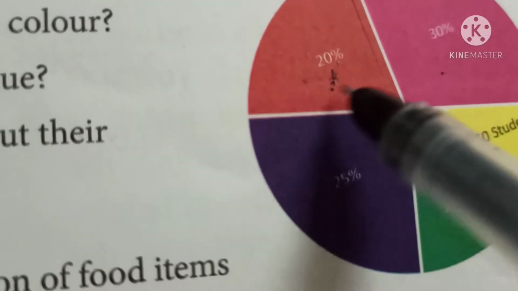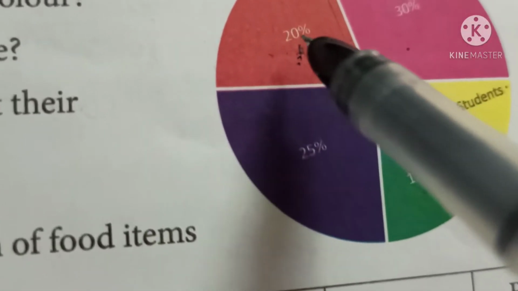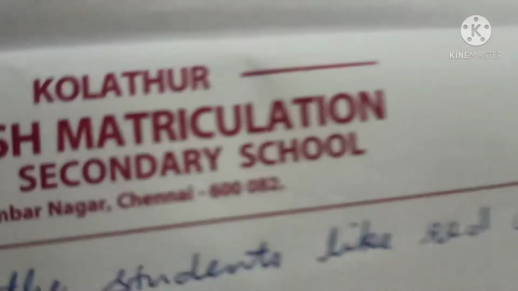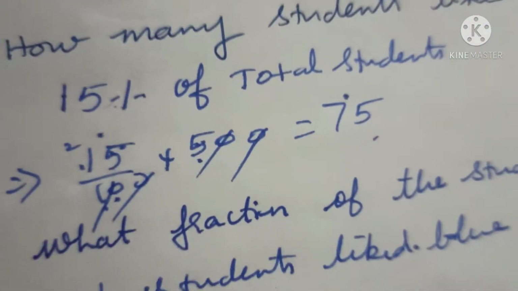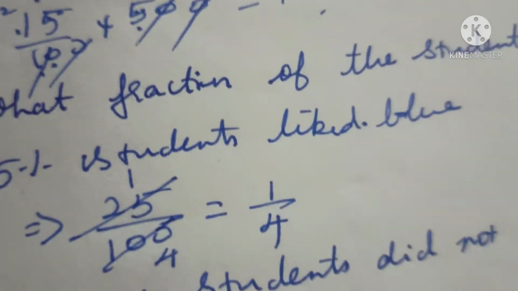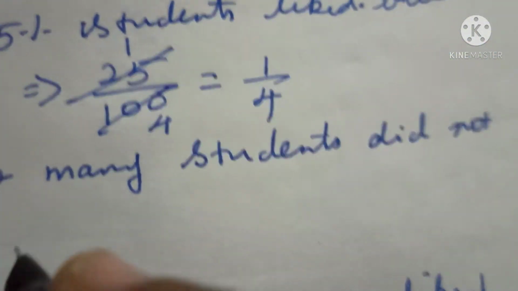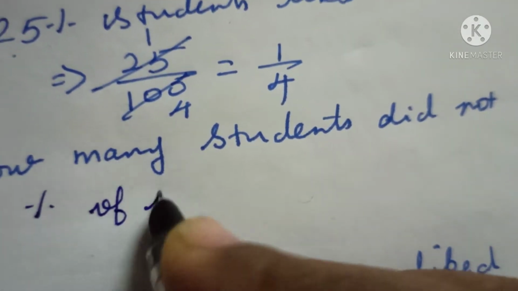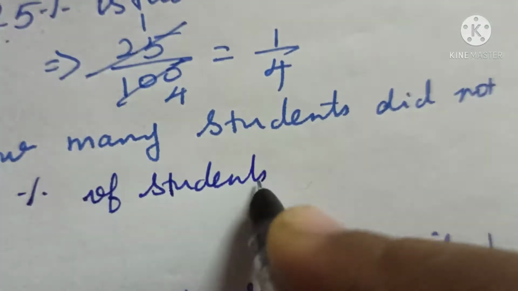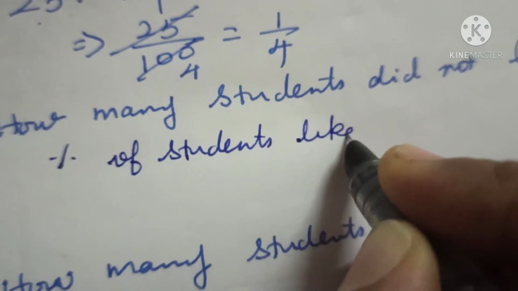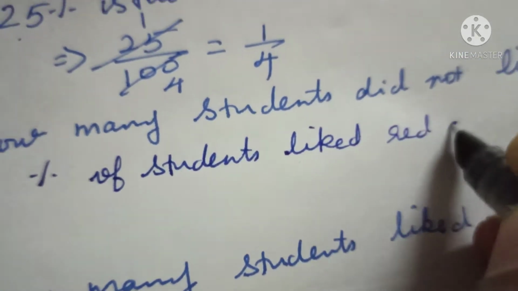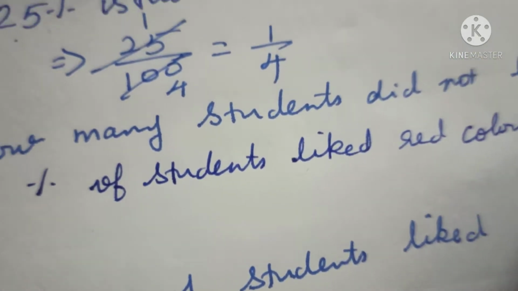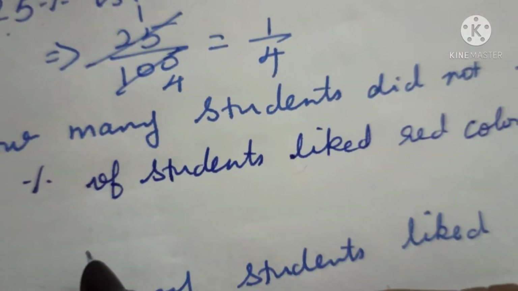How many students did not like red color? Here they have given the percentage of the students who liked the red color as 20%. Using this you can find out the percentage of the students who did not like the red color. Percentage of students who liked red color is equal to 20%.